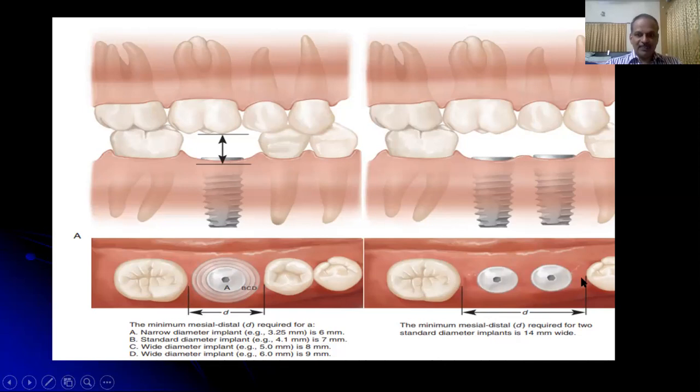If the mesiodistal width is about 14 millimeters, two standard diameter implants can be placed with 2 millimeters of space between the implants and 2 millimeters of space between the implant and the tooth. If the mesiodistal space is about 12 millimeters, two narrow diameter implants can be placed. If it is less than 12 millimeters, only one wide diameter implant can be placed.